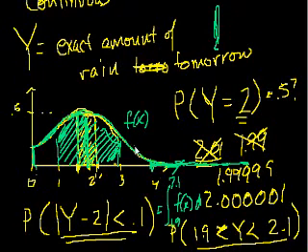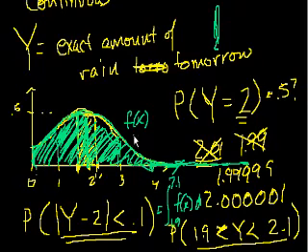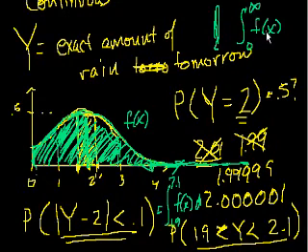And all of this should immediately lead to one light bulb in your head, that the probability of all of the events that might occur can't be more than 100%, right? All of the events combined, there's a probability of 1 that one of these events will occur. So essentially the whole area under this curve has to be equal to 1. So if we took the integral of f of x from 0 to infinity, at least as I've drawn it, dx should be equal to 1, for those of you who have studied calculus.